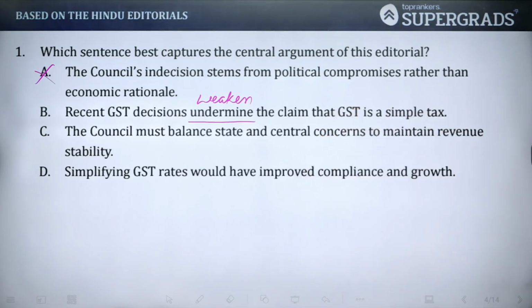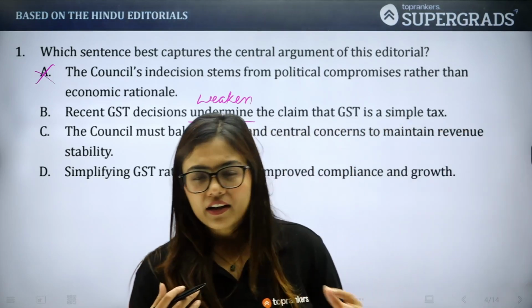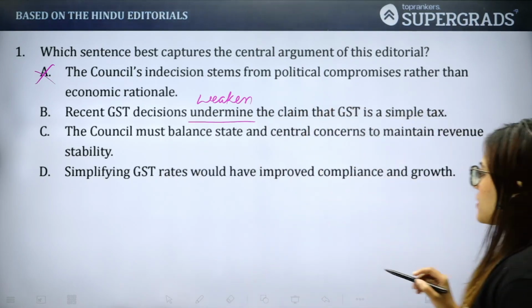So balancing federal state revenue is definitely mentioned, but it is not really the primary focus, which is on how decisions complicate rather than stabilize GST. Our primary focus is that the decisions are still complicated today. It is not really simplified at all. Okay, moving to the next one.